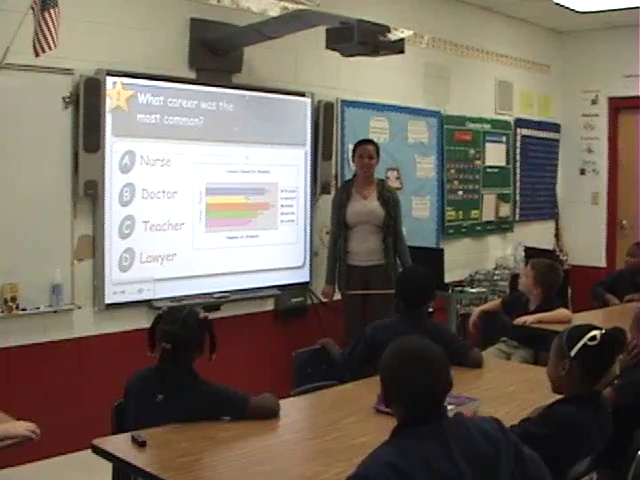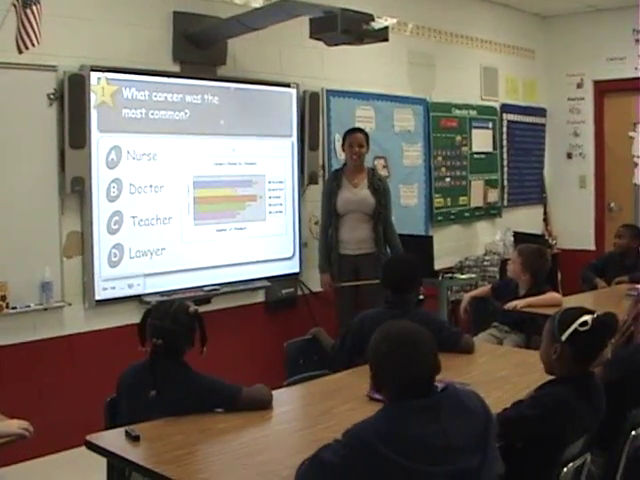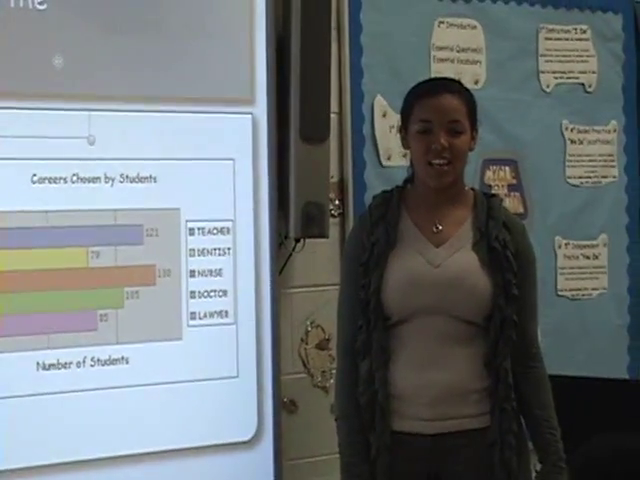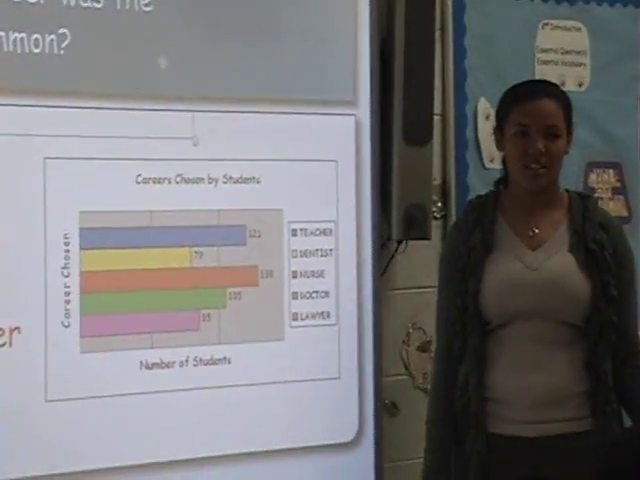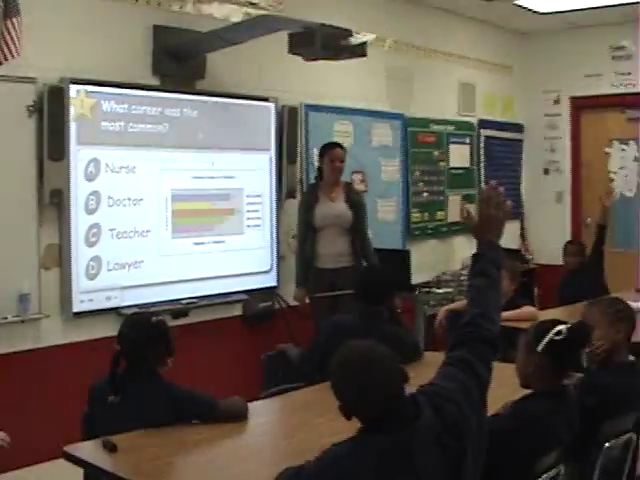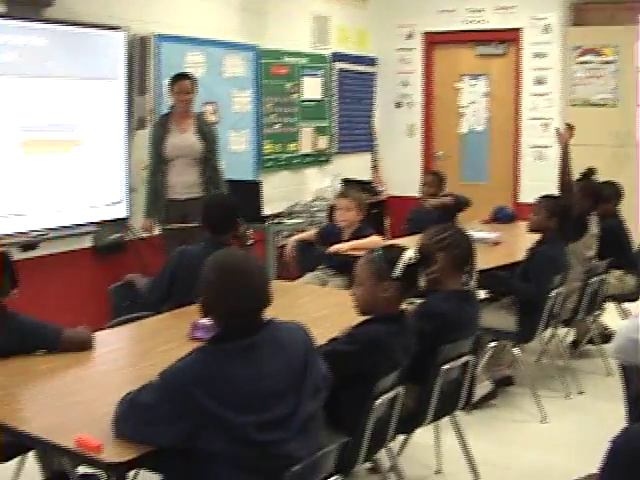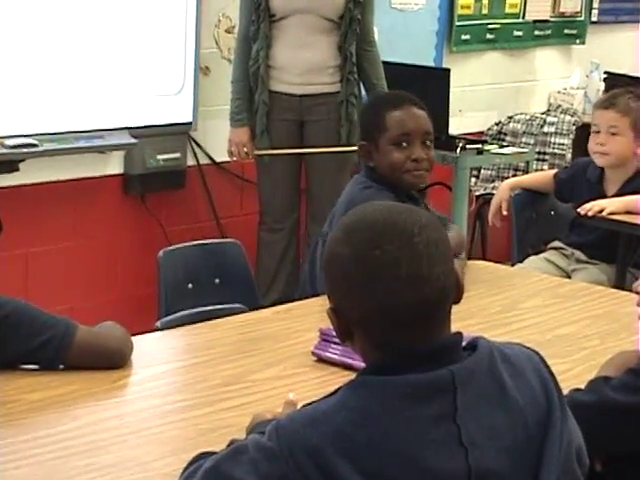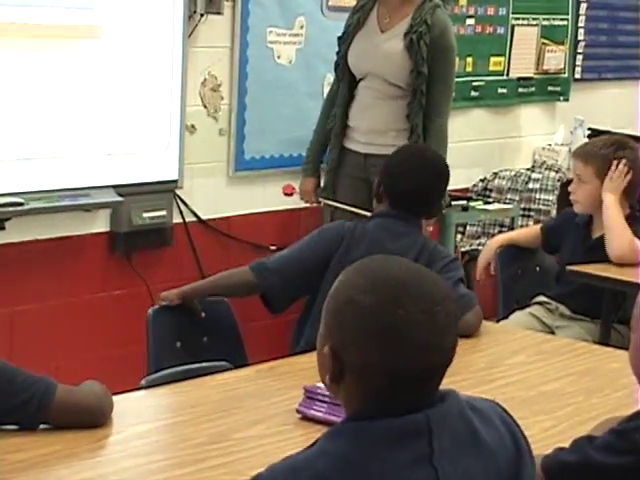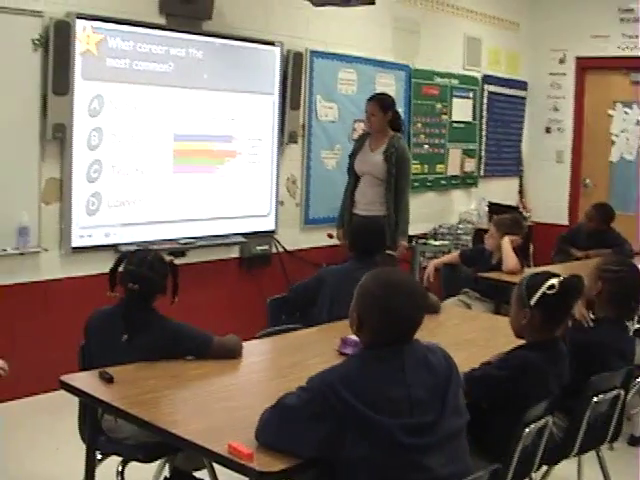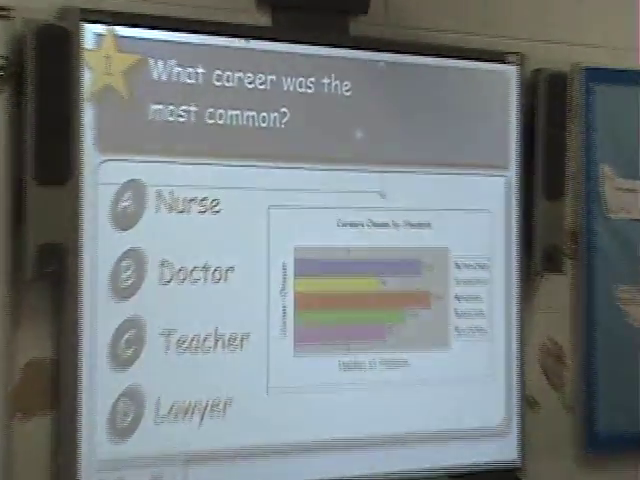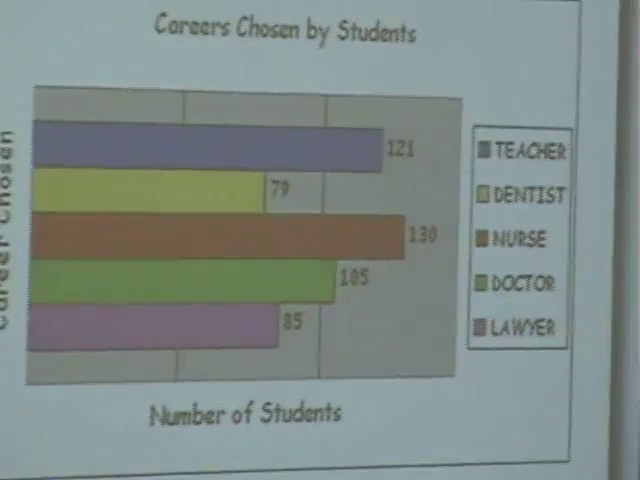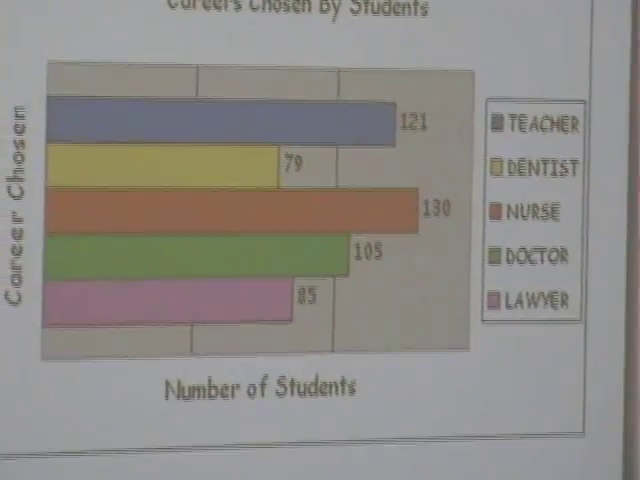With the help of Mr. Smith's third grade class from Orchard Elementary, we are going to learn about data and bar graphs. So who can tell me what data is? William. It's information that is collected. Good. Okay, so on this bar graph, we are looking at different colors, and each color represents different careers: teacher, dentist, nurse, doctor, and lawyer.